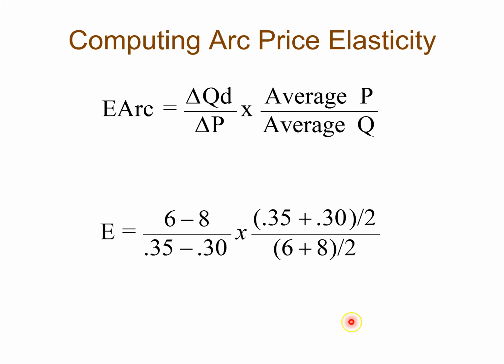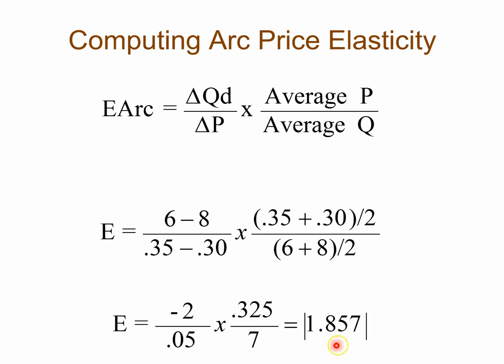And you can see that when we calculate this, we're going to get a value of 1.857%. So in other words, this is going to be the absolute value because this number is going to be negative. And the way we interpret that is this good is price elastic because this number is greater than 1. And what this really means is for every 1% change in price, demand will change 1.857%.